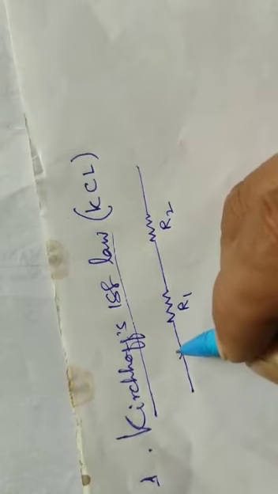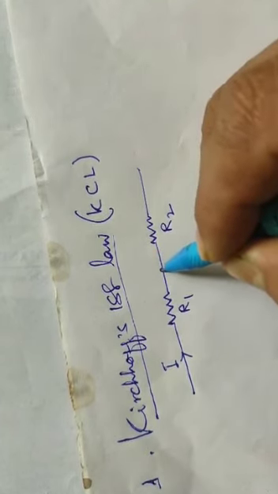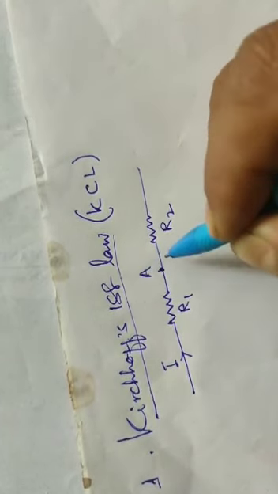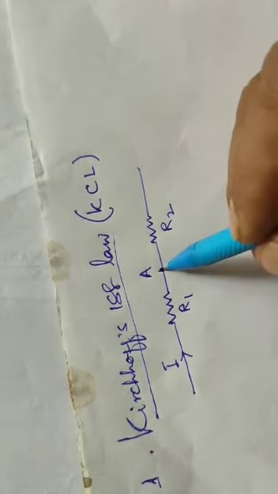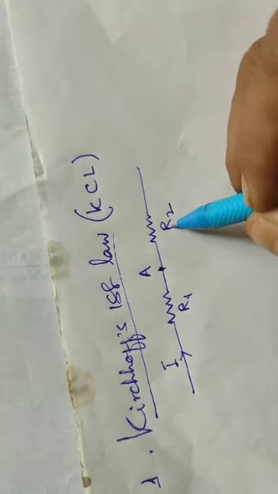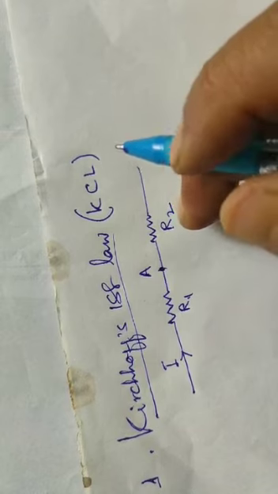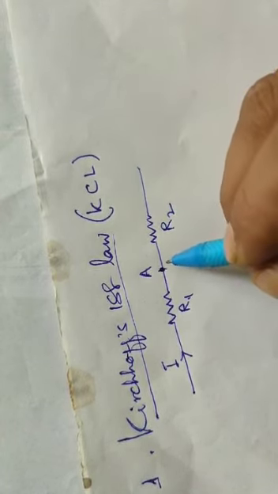Current is flowing through this, let it be I. Let us take this point A. This cannot be called a junction. This is a part of the conductor connecting R1 and R2, and there must be more than two meeting points at a junction.